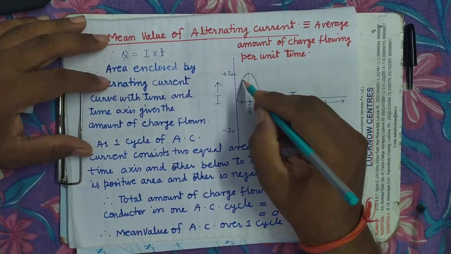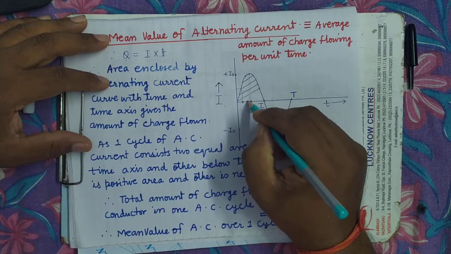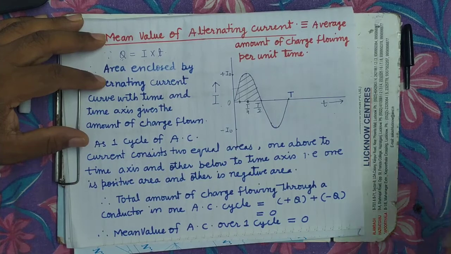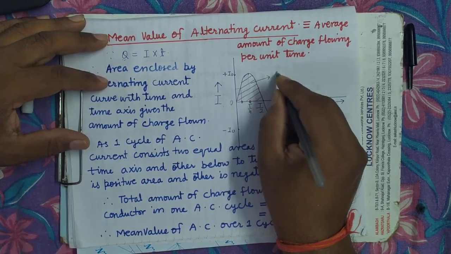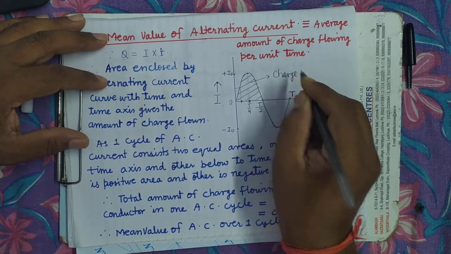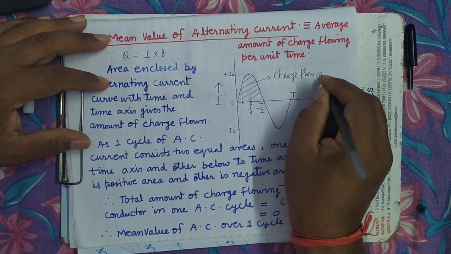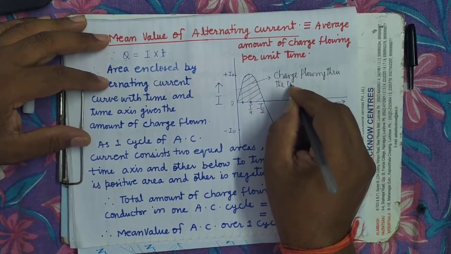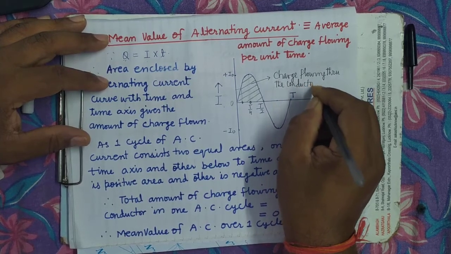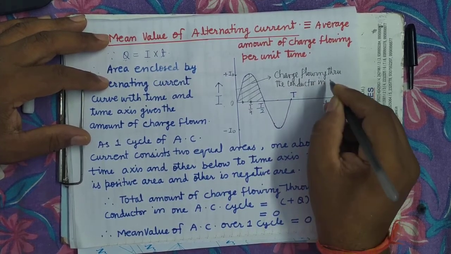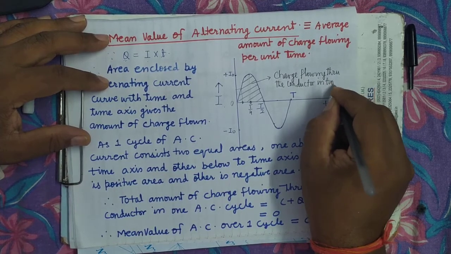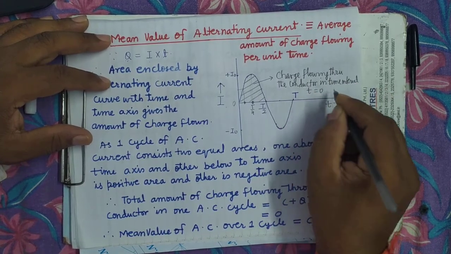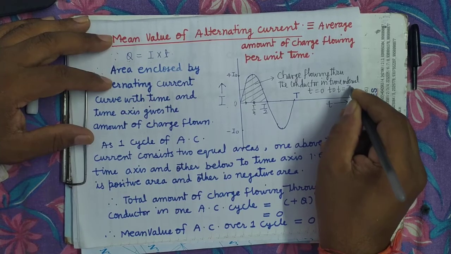So this area will give the charge flowing through the conductor in the time interval t equals 0 to t equals t by 2.